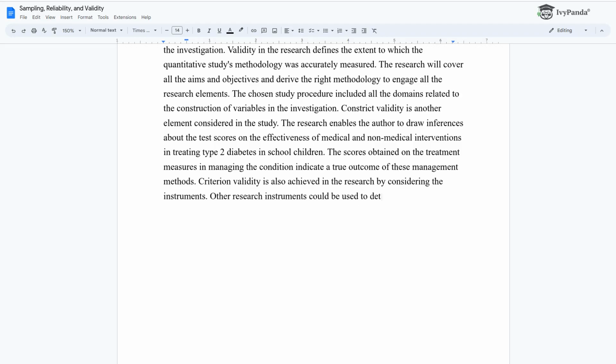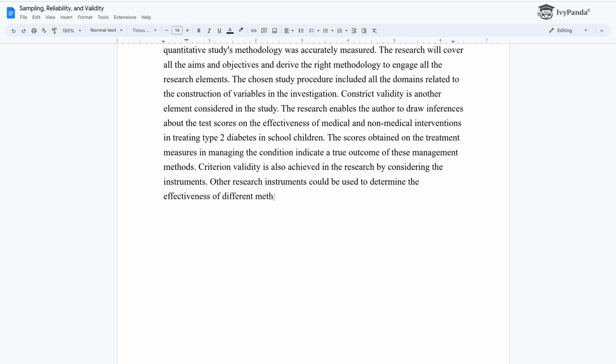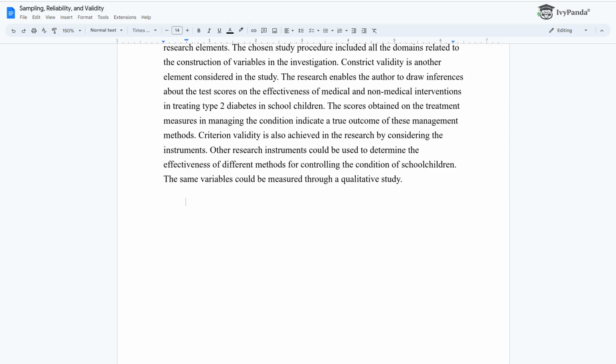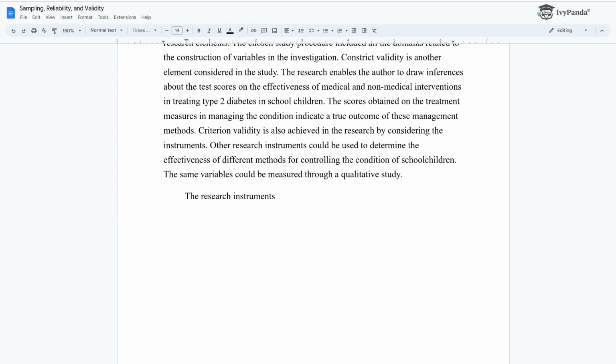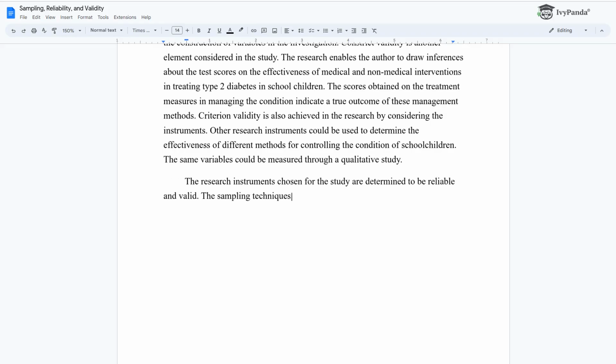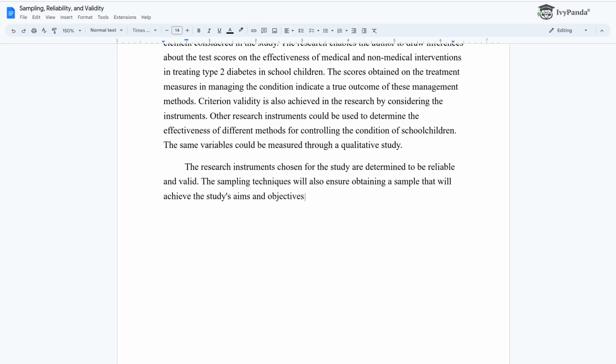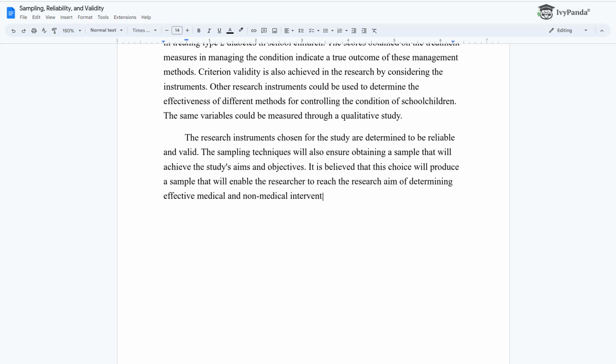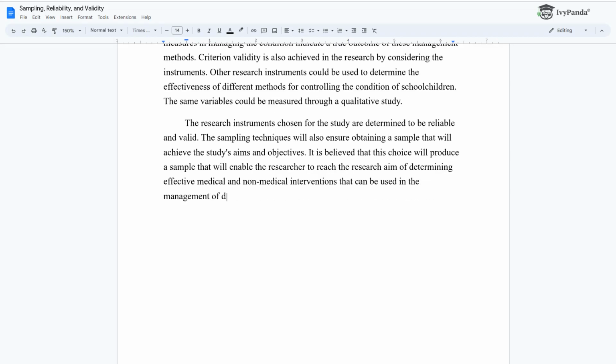Other research instruments could be used to determine the effectiveness of different methods for controlling the condition of school children. The same variables could be measured through a qualitative study. The research instruments chosen for the study are determined to be reliable and valid. The sampling techniques will also ensure obtaining a sample that will achieve the study's aims and objectives. It is believed that this choice will produce a sample that will enable the researcher to reach the research aim of determining effective medical and non-medical interventions that can be used in the management of diabetes in children.